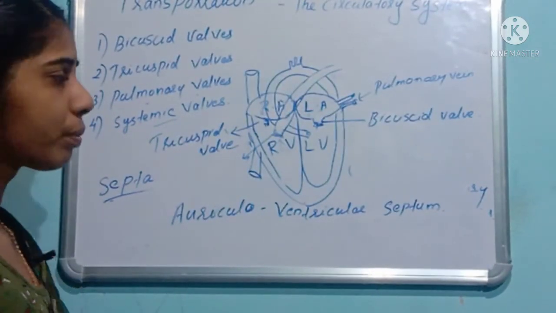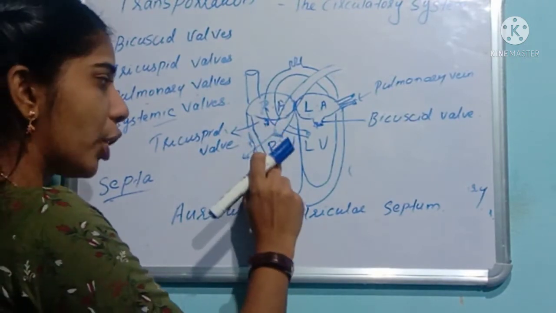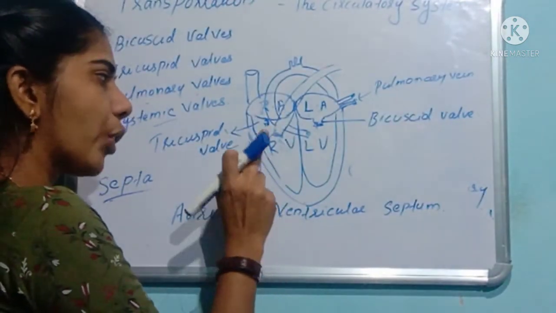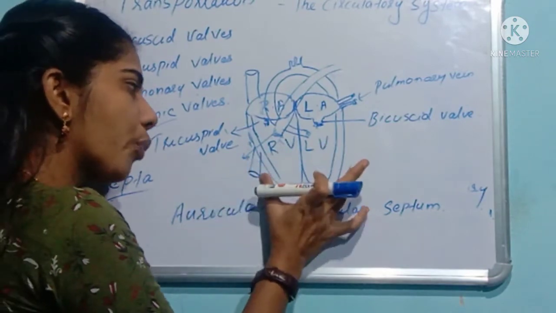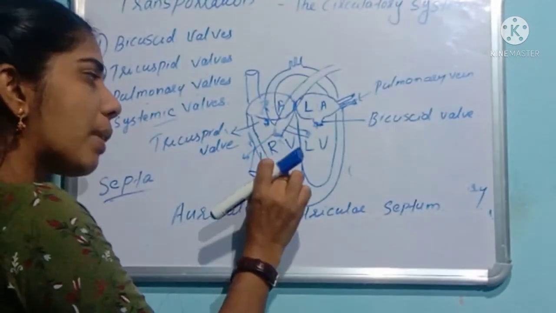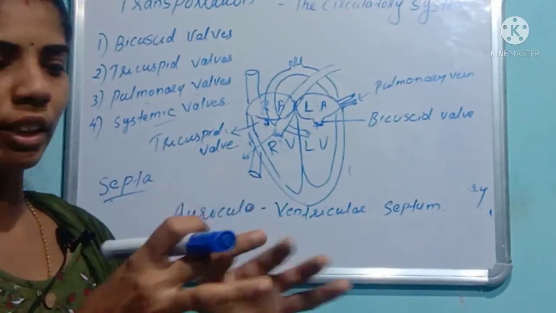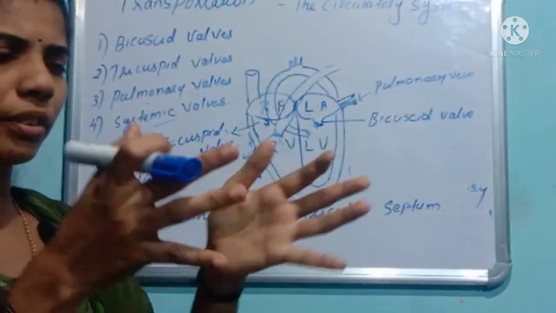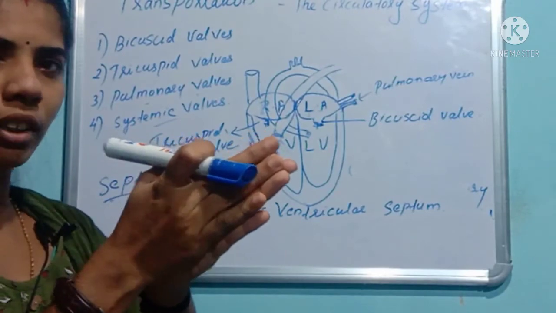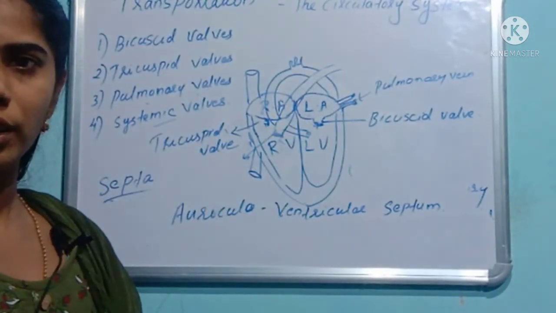Is it clear for you? Pulmonary artery. If you are carrying some water in a balloon and you give pressure, what will happen? It will contract, and the water will go outside, right?